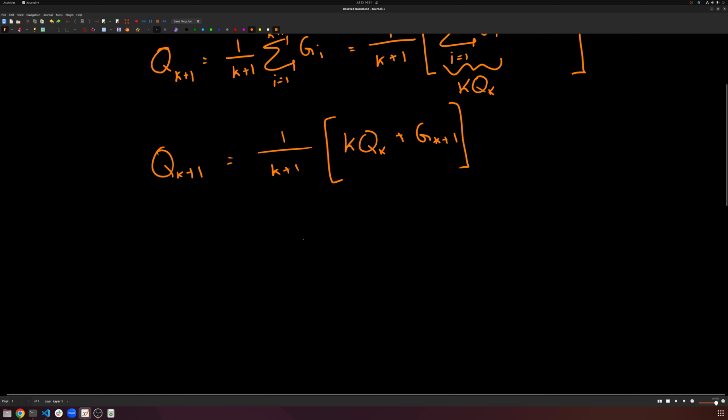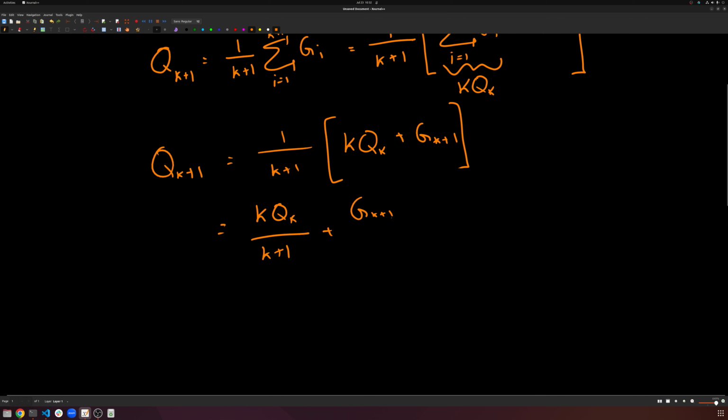So now that we have this, let's go ahead and do a little bit more manipulation. We're going to distribute this K plus 1 to both of these terms. So this will be K QK over K plus 1. And then again, we have the G of the K plus 1th term over K plus 1, right? And again, remember, GK plus 1 is my returns that I got from playing the game the K plus 1th time. So this is the K plus 1th game that I've played. QK is my estimated returns, basically the average, as you saw before, up to K games, right? So that's the interrelationship between the two and what's the difference between them.